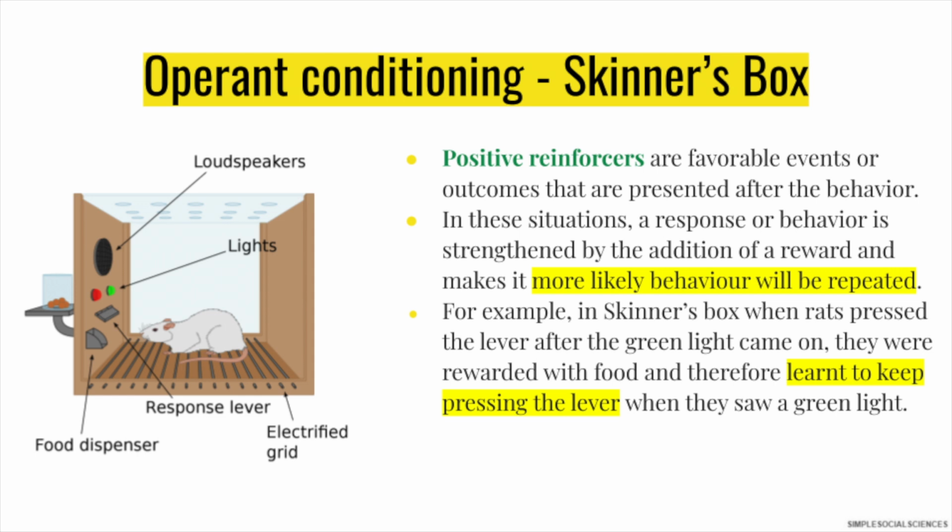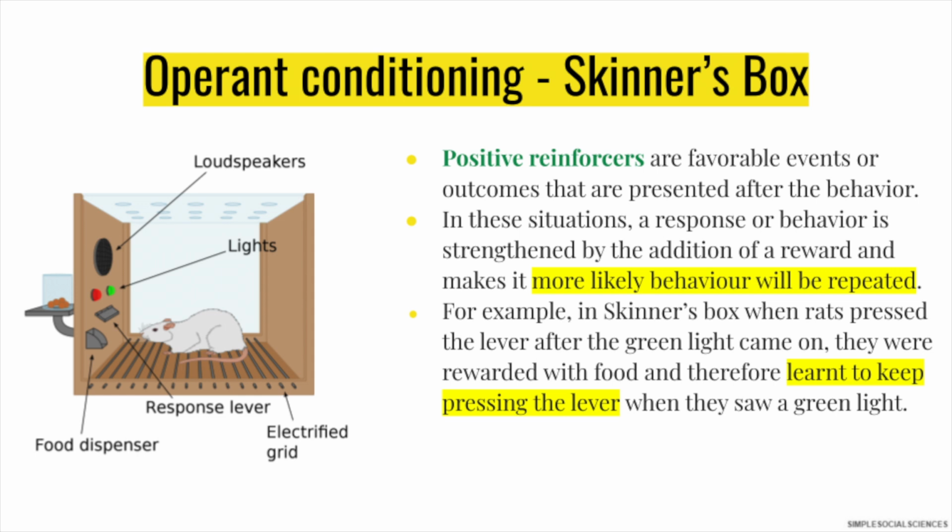In Skinner's box, he gave rats and pigeons a little scenario similar to the diagram that you can see. So each box consisted of two lights, a red and green light. It had a lever, a food pellet, and an electrified grid on the bottom.